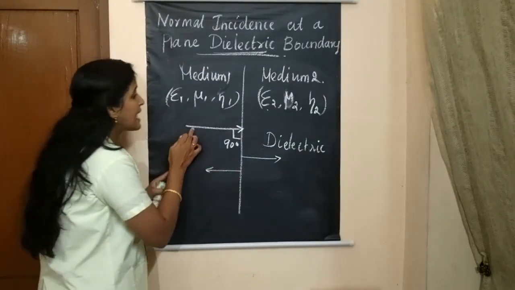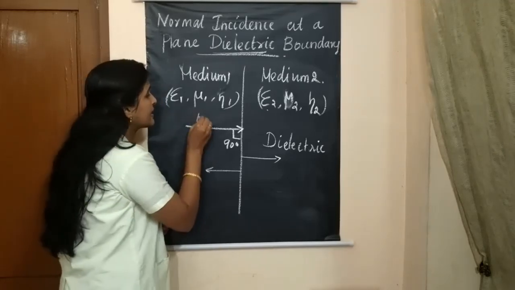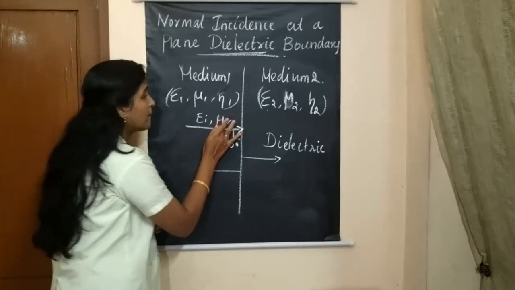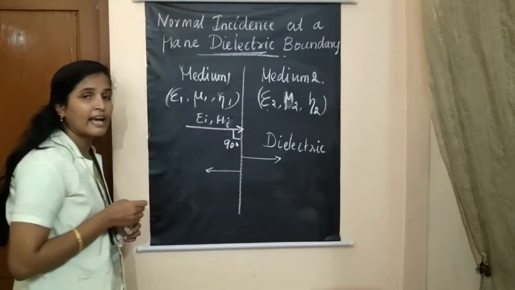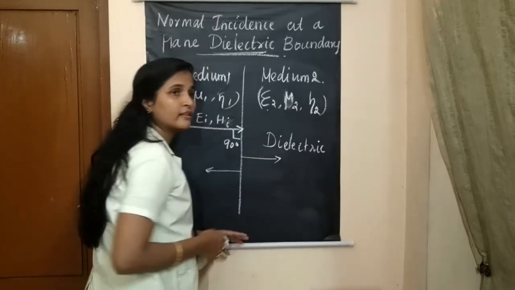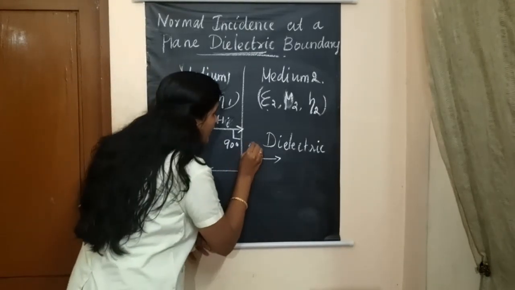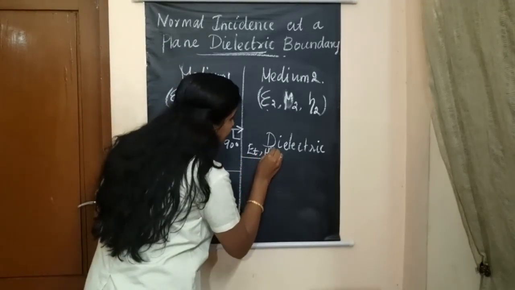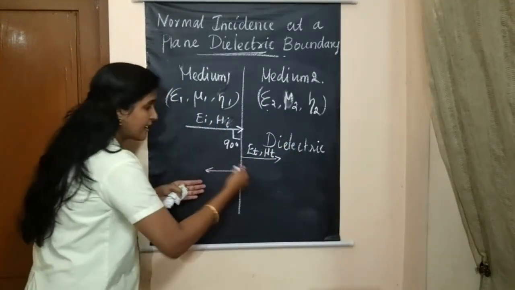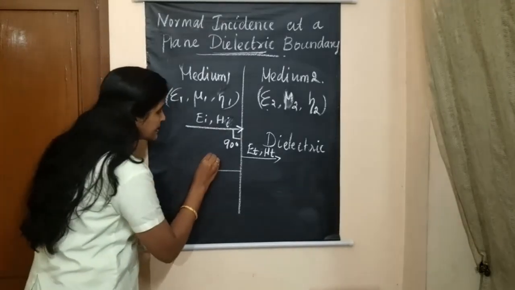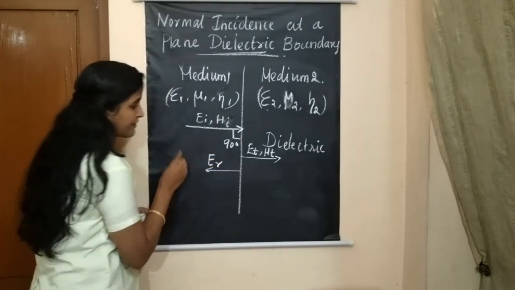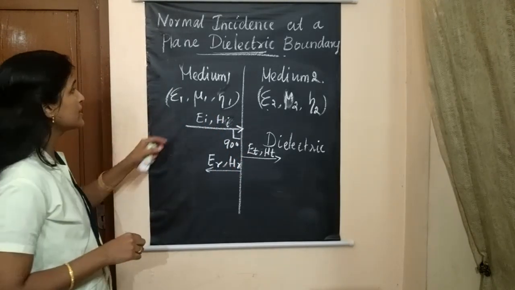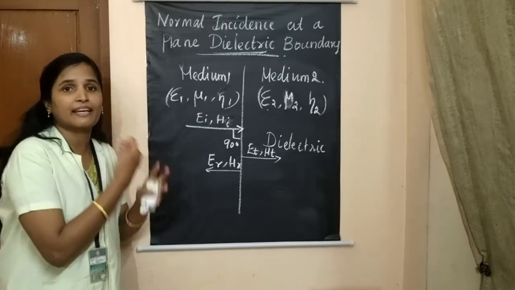Let us consider this incident wave as EI and HI, that is, the electric field component and the magnetic field component. Let the transmitted fields be ET, the transmitted electric field, and HT, the transmitted magnetic field, and let the reflected wave be denoted as ER, the reflected electric field, and HR, the reflected magnetic field. And we have to give the direction also.